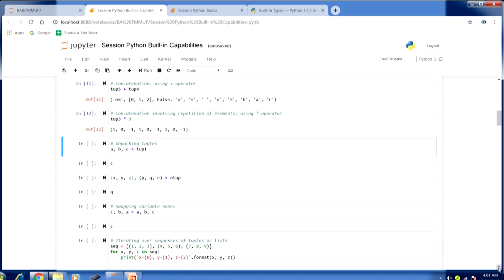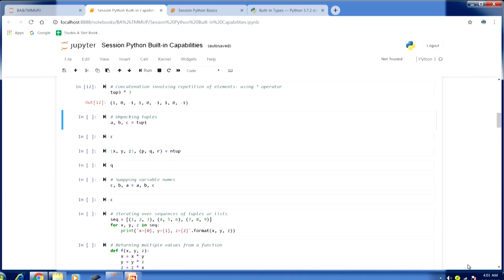Now, let us move to the next aspect of tuples, unpacking tuples. In this case you can see on the next line, on the left hand side of the assignment operator we have a, b, c, which is a comma b comma c, which is another tuple, and on the right hand side we have tup1. So, tup1 has certain values.